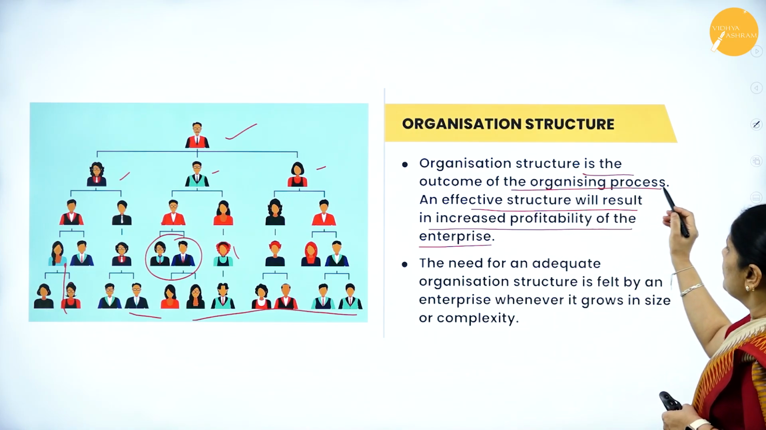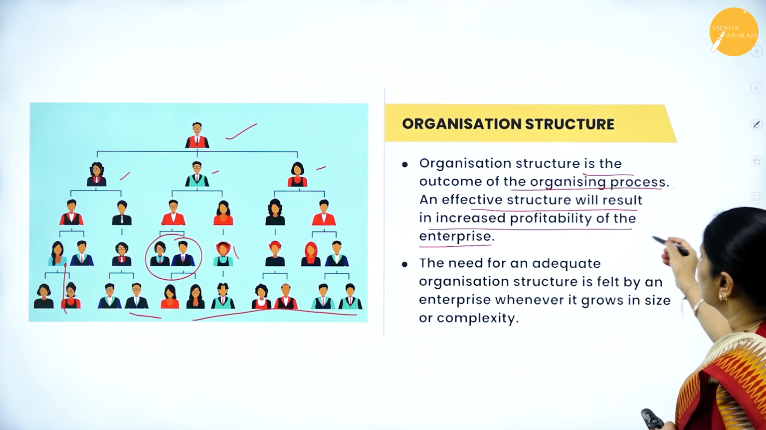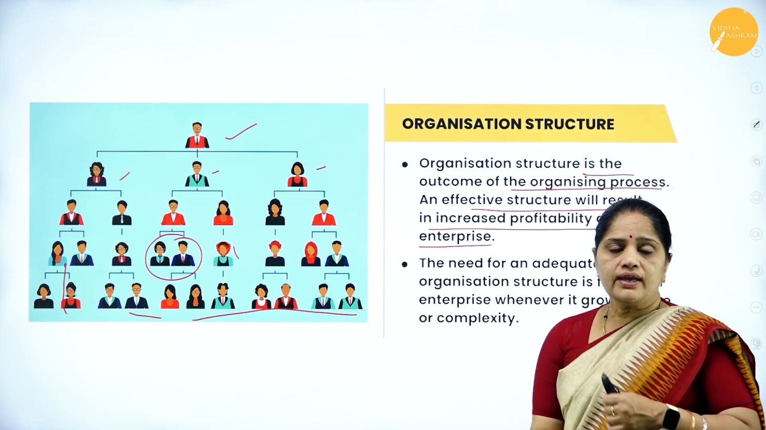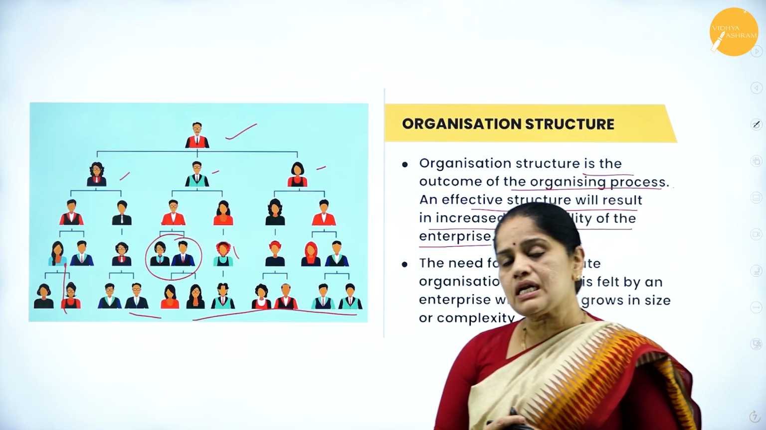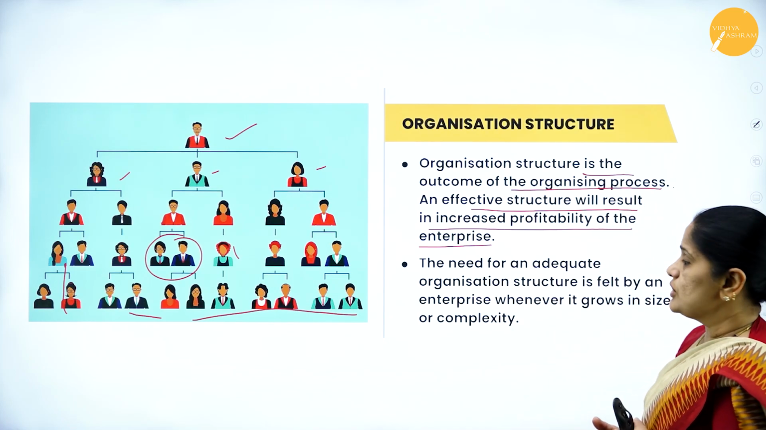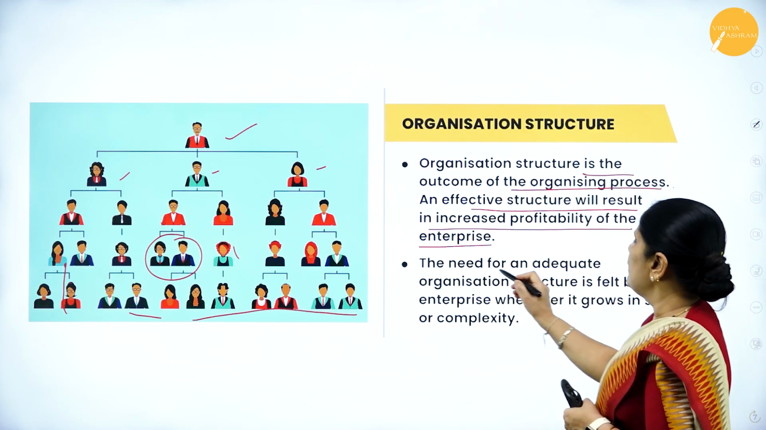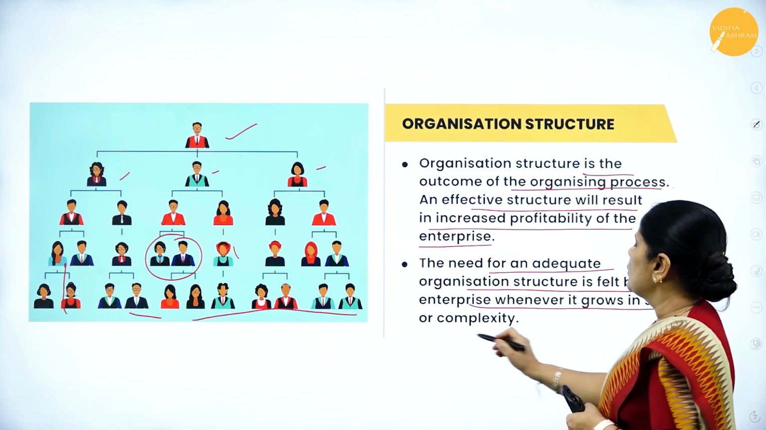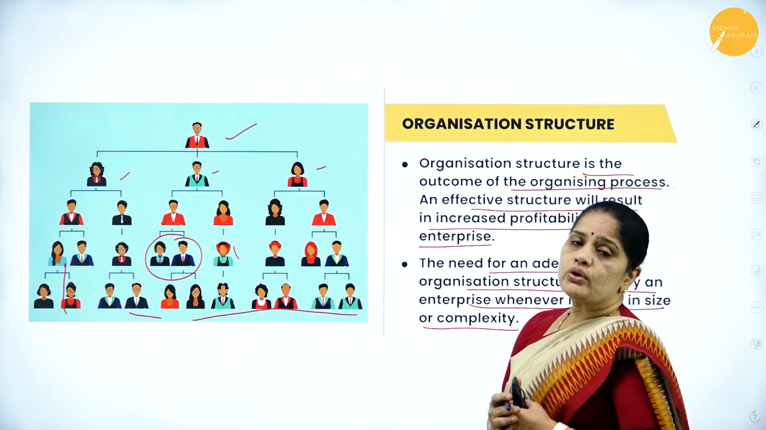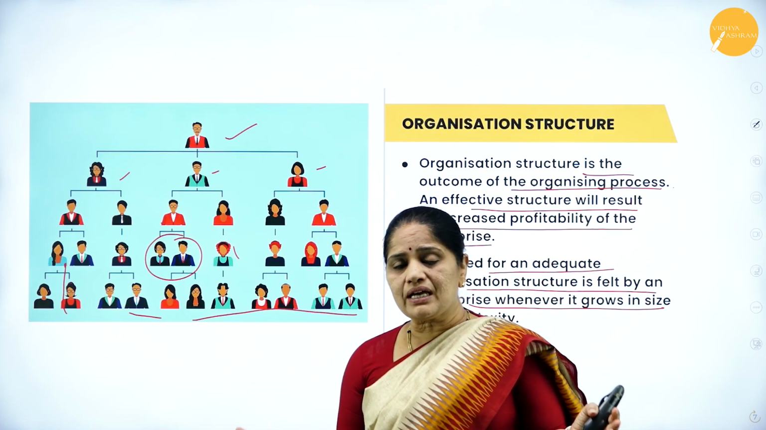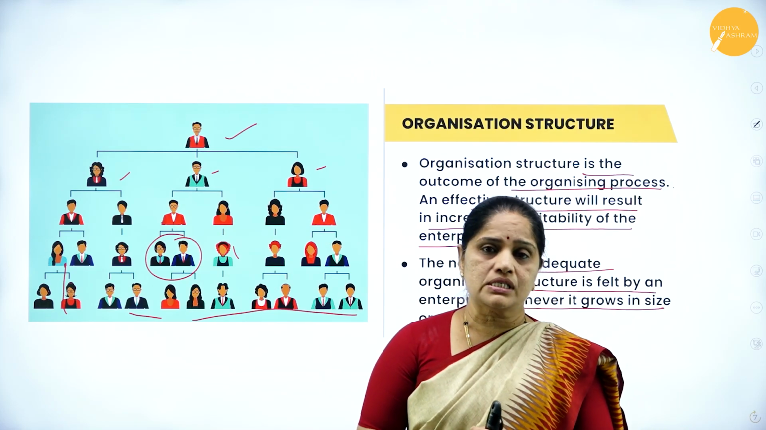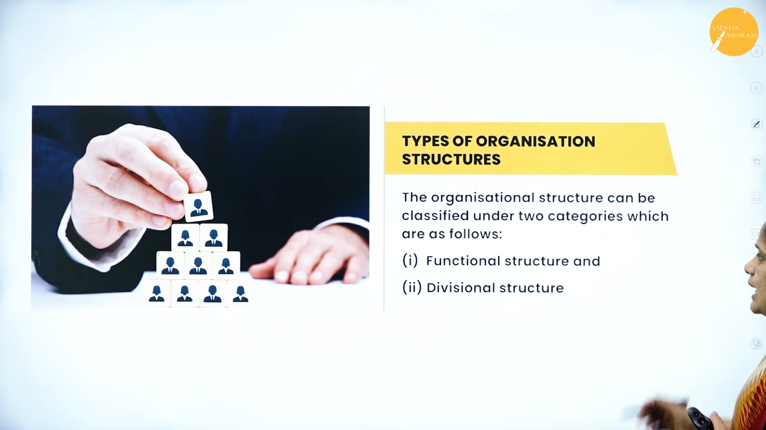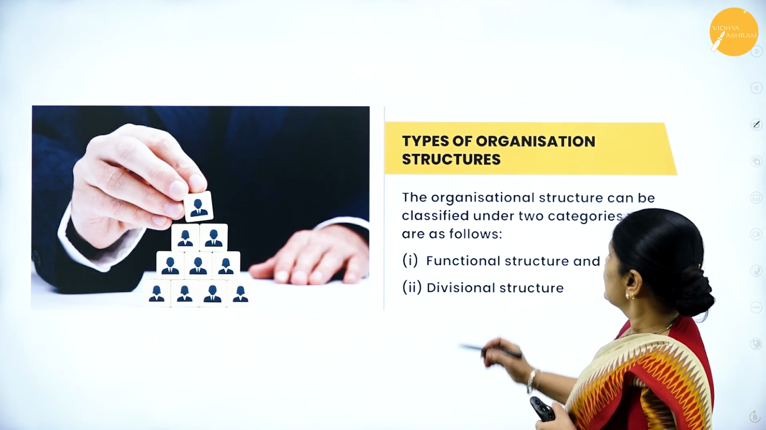It is the outcome of the organizing process. An effective structure will result in increased profitability of the organization. If you have a very good organization structure, it will help in the profitability of the organization. The need for an adequate organization structure is felt by an enterprise whenever it grows in size or complexity. When the organization grows bigger and bigger, we need to have an organization structure in order to control the organization.